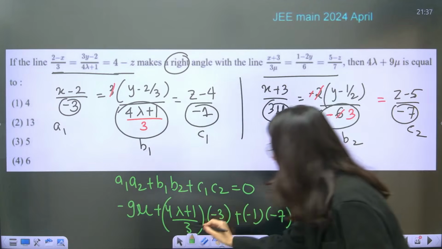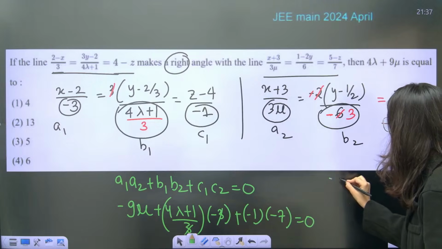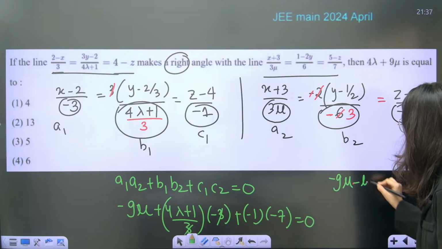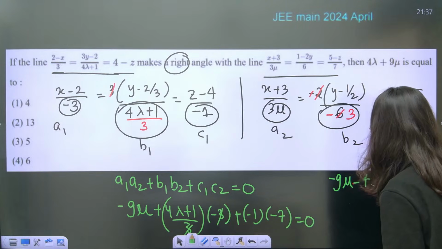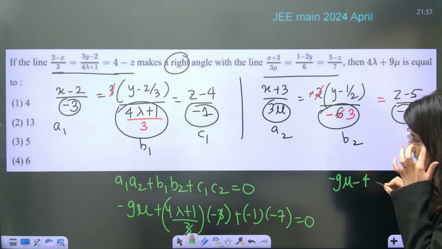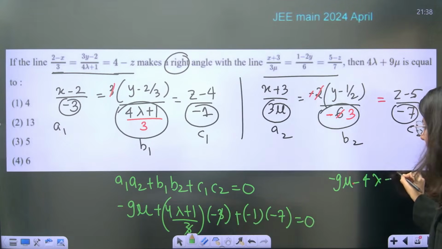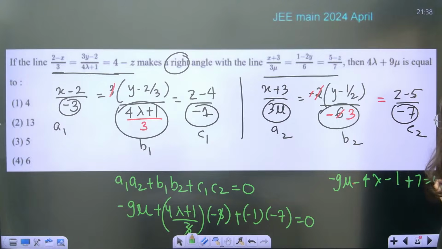Okay. So 3 and 3 are gone. Minus 9 mu minus 4 lambda, correct? Then we are having minus 1 plus 7 is equals to 0. So 7 minus 1, 6 is equals to 9 mu plus 4 lambda.